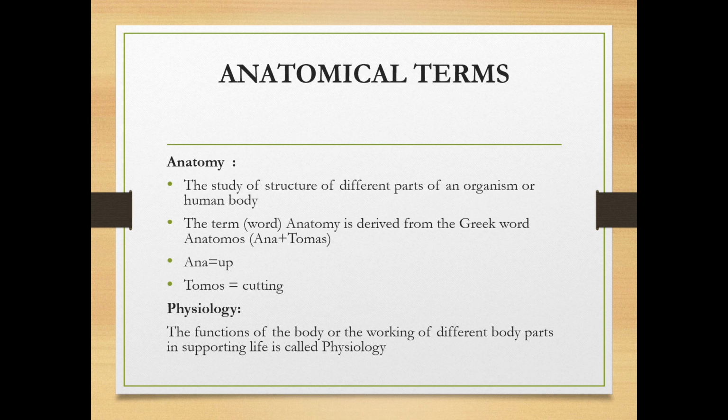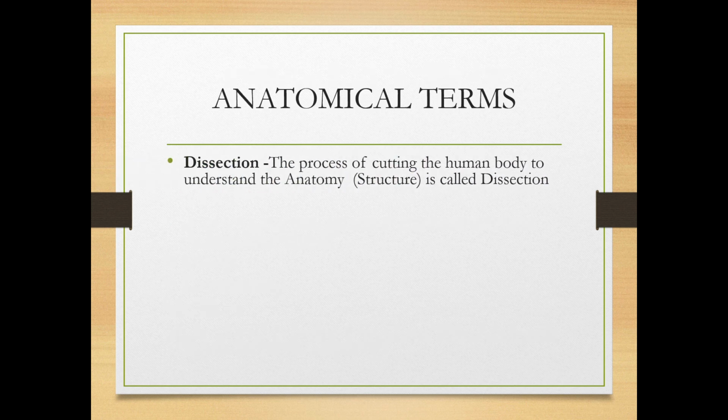In anatomy and physiology, we have some other related terms, such as dissection. Dissection means the process of cutting the human body to understand the anatomy or structure. In anatomy, you are going to study the structure, and to study the structure, we need to cut the organism. That cutting process is called dissection.